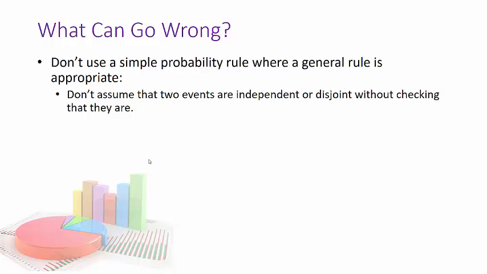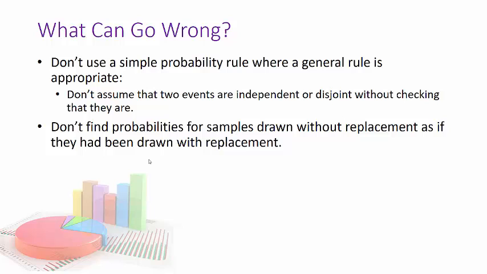Don't use a simple probability rule where the general rule is appropriate. You can actually use the general rule all the time, and the simple probability rule will pop out when events are independent, okay? Don't find probabilities for samples drawn without replacement as if they had been drawn with replacement. Remember, pay attention: are the probabilities changing? And don't reverse conditioning naively.